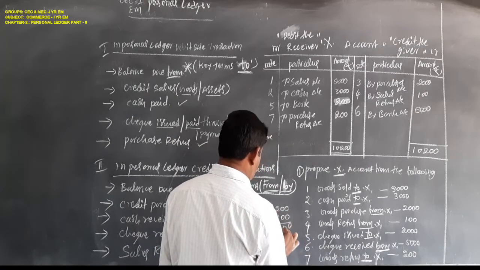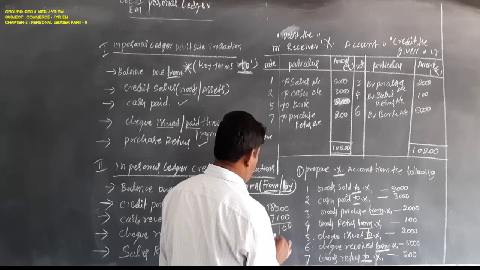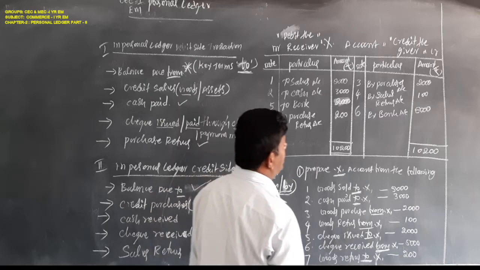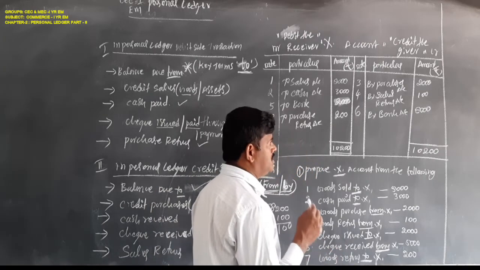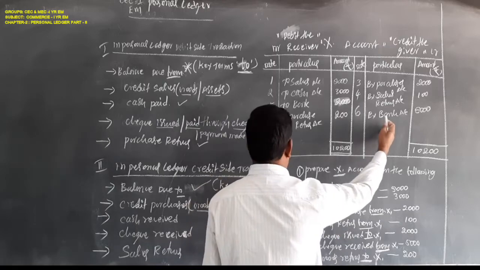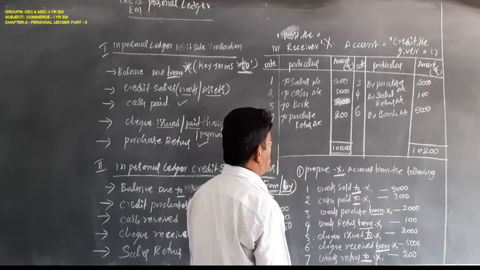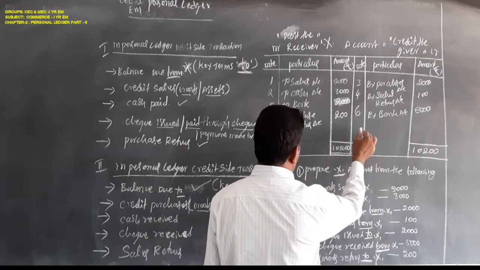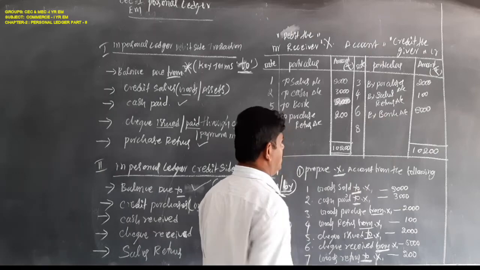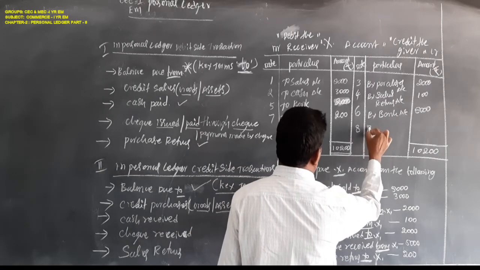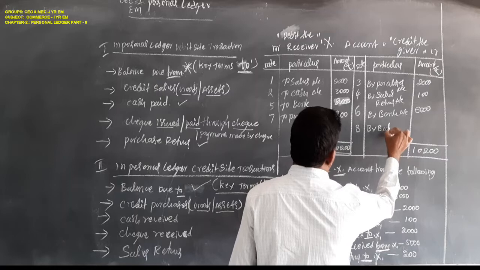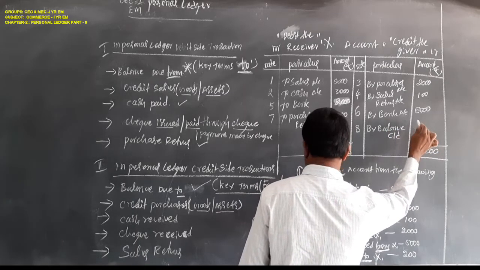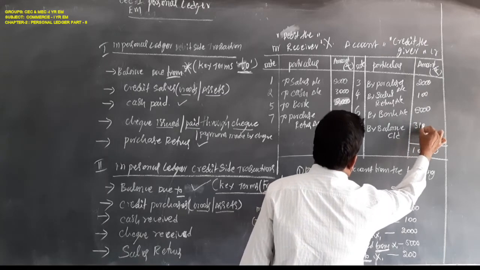10,200 minus 7,100 is 3,100 rupees. Which side is the shortage amount? This side. So you have to write the last date of the month as per the next date. What is the next transaction day? The 8th. Here, by balance carried on, the amount is 3,100 rupees.